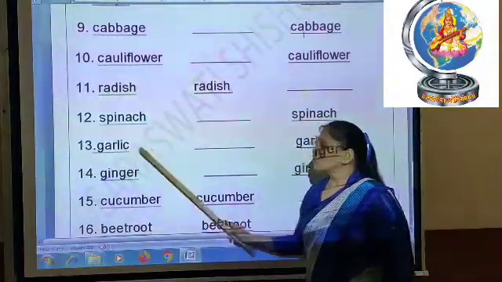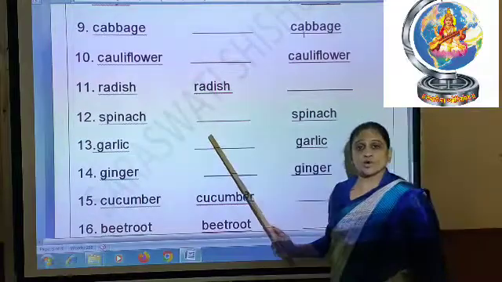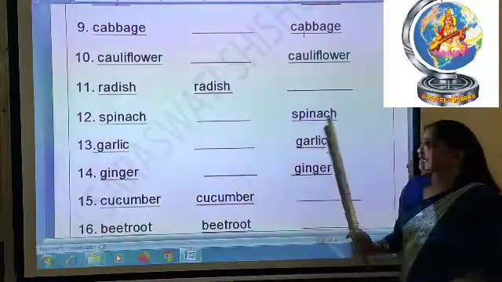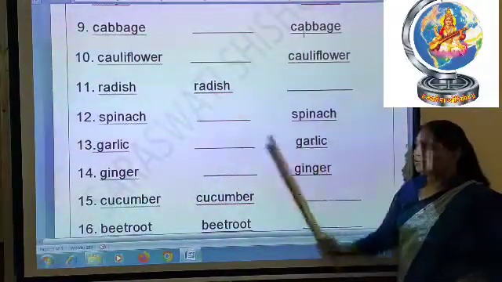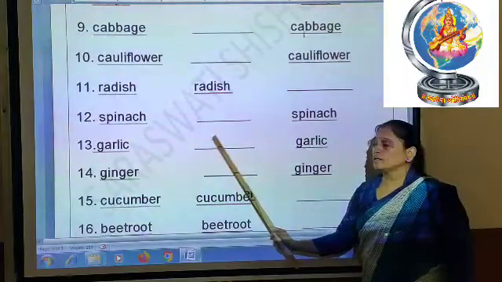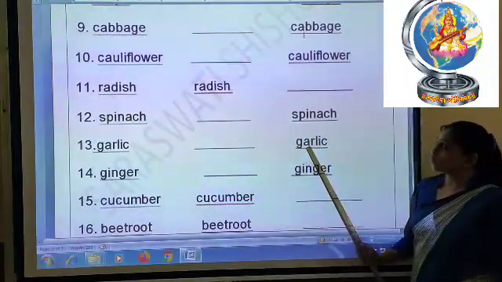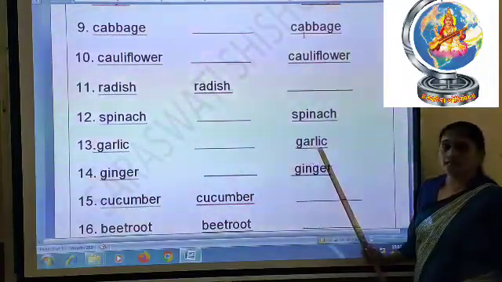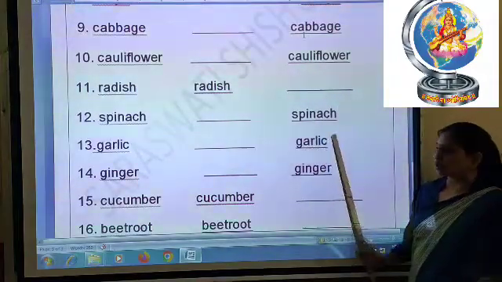Okay. So garlic also we can eat raw. But here we will write garlic in the cooked column. You will not write it here. Okay. So garlic will come in the cooked column. Garlic, garlic will come in the cooked column.